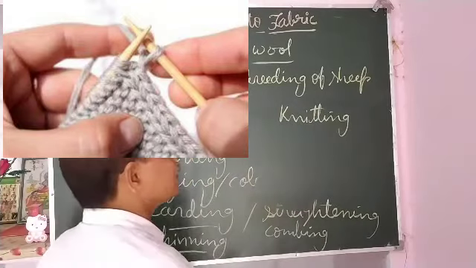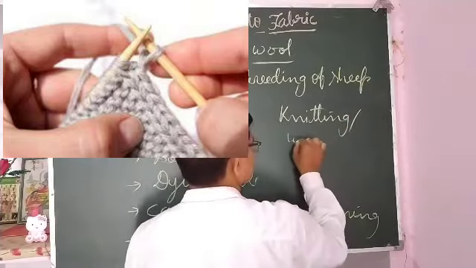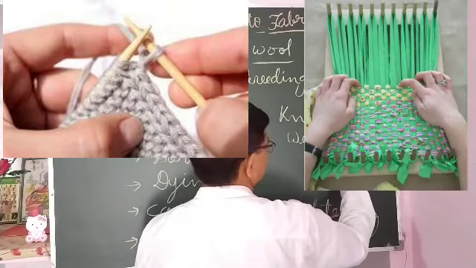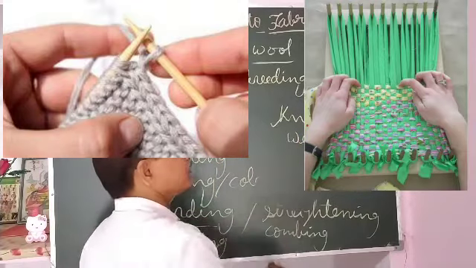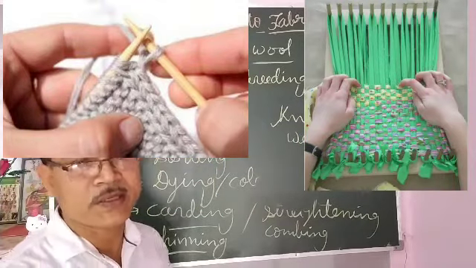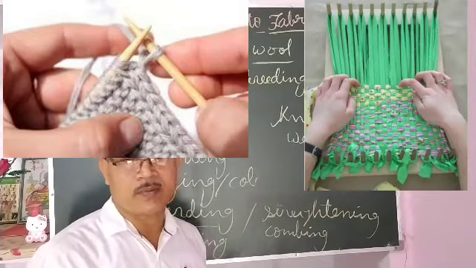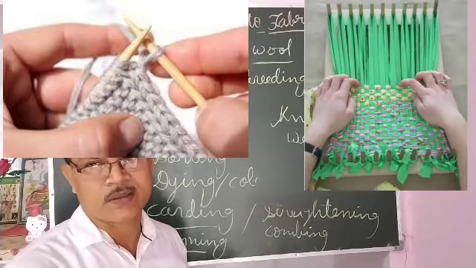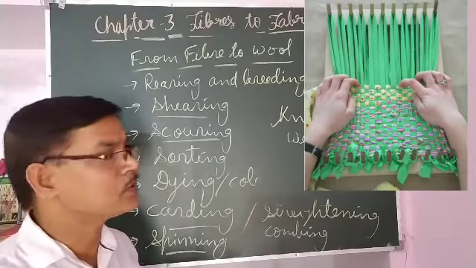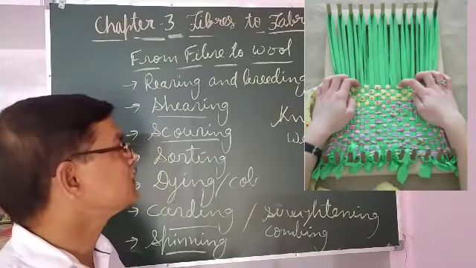Knitting is a process of knitting or weaving. What is the difference between knitting and weaving? In knitting we use a single thread, and using a single thread, with the help of knitting sticks, women prepare woolen clothes. That process is called knitting.